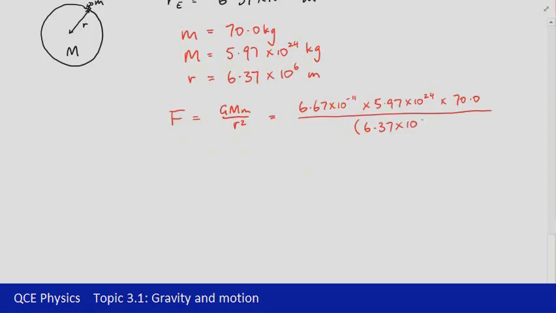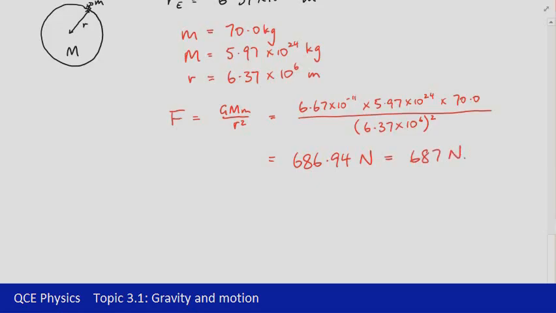Now be careful here. It's a fairly common mistake to forget to do this squaring down the bottom. In some cases you might forget to write it in. In other cases you might write it in, but when you go to your calculator you forget to actually do that step, because ultimately you're typing in a lot of information for this value. It's really easy to forget that squared, so just be aware of that one. When you do calculate that, you'd find that it's 686.94 newtons, and given that we've got everything in 3 significant figures, we should round that to 687 newtons.